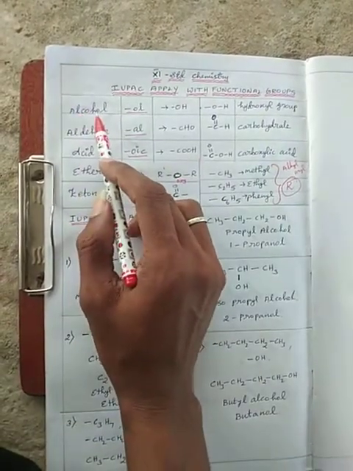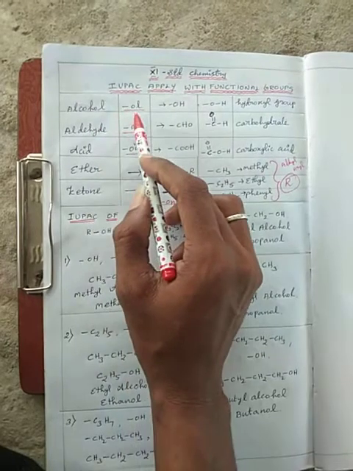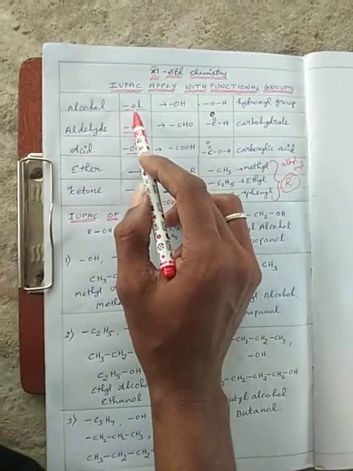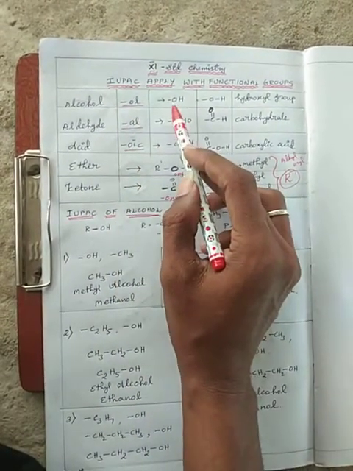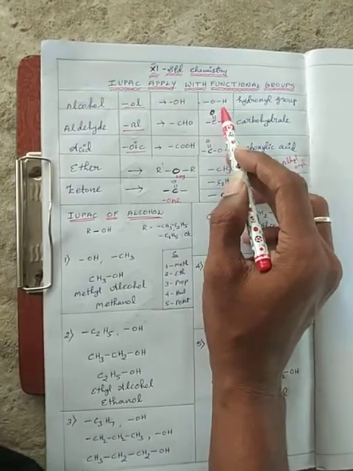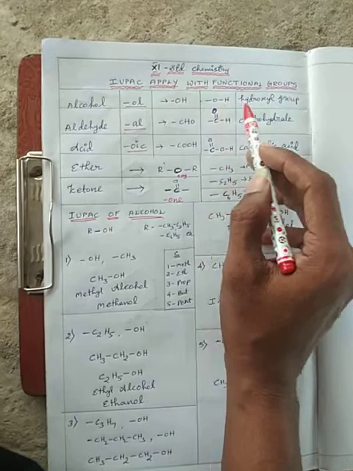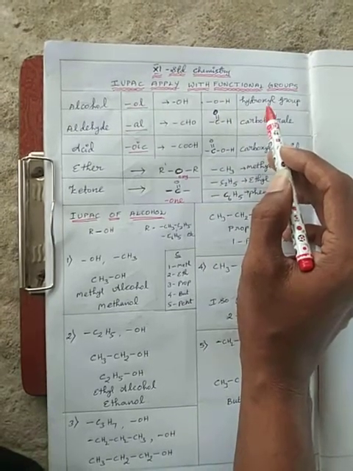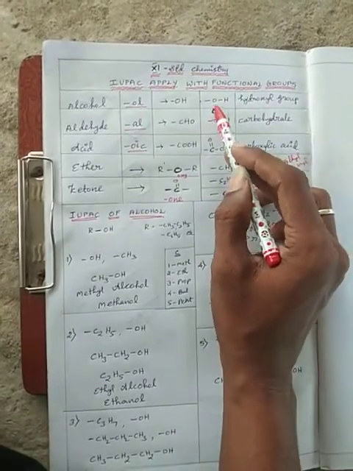Remember that the alcohol IUPAC name uses the suffix -ol. The short form is the OH bond, and the expanded structure shows the bond form. Another name is the hydroxyl group, hydrogen with oxygen.